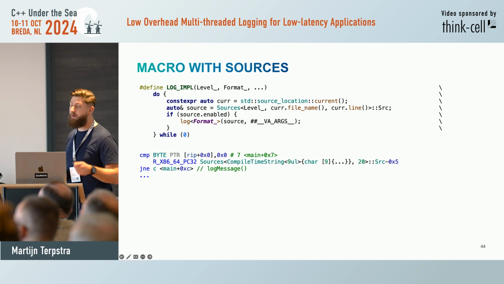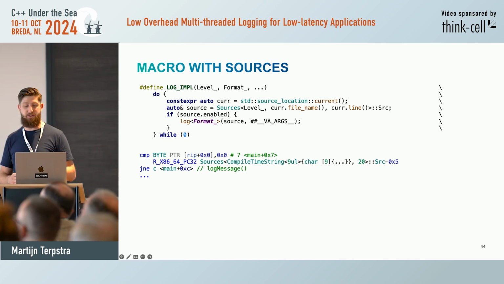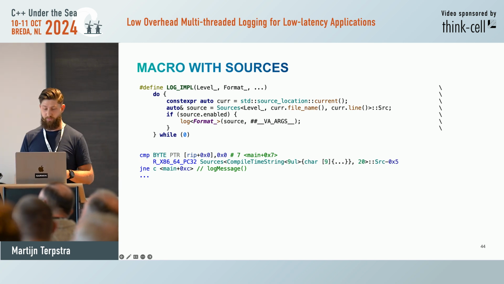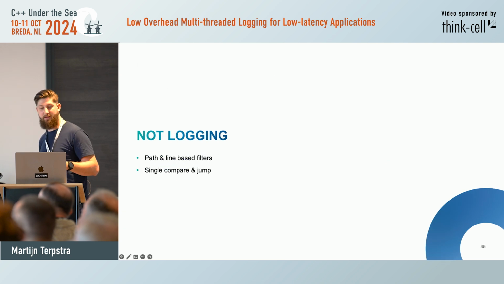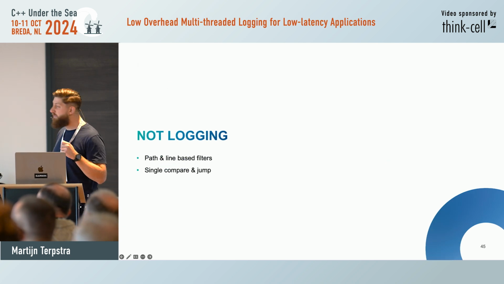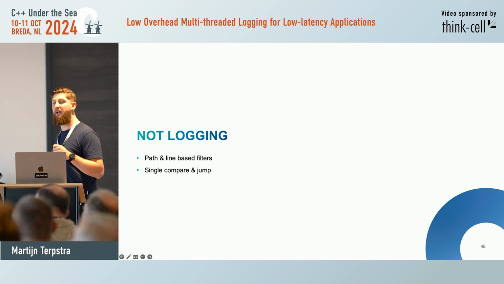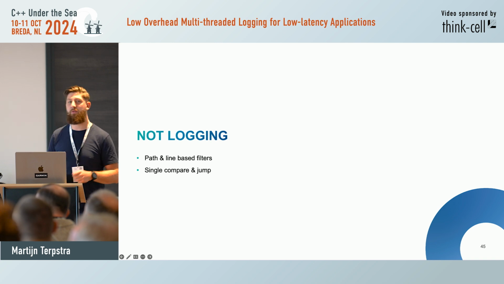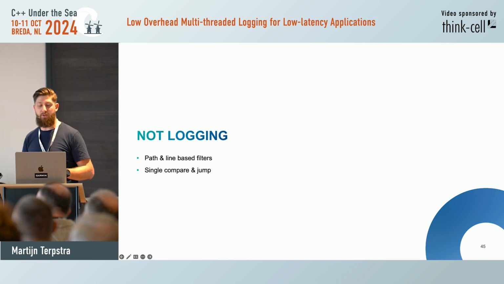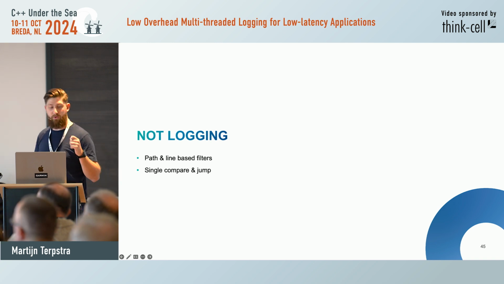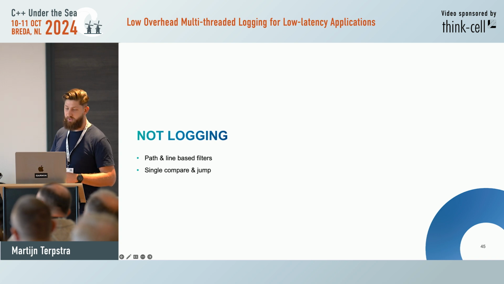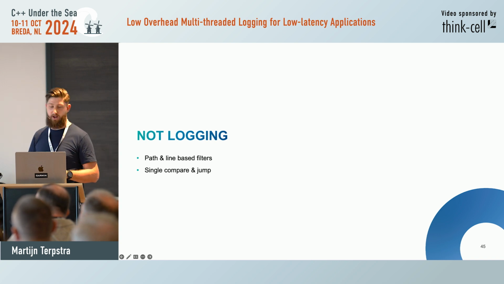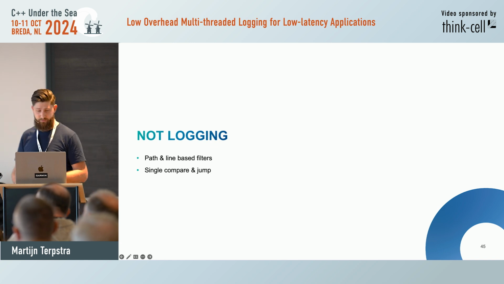This is what we want. Now we're back to just a compare and a jump. This is awesome. So to reiterate, I think full path level-based log filtering is really not the way to go. If you want to investigate something, you really want to be way more narrow. So use path and line-based filters to just increase your granularity. Because you can just do it with a single compare and jump.